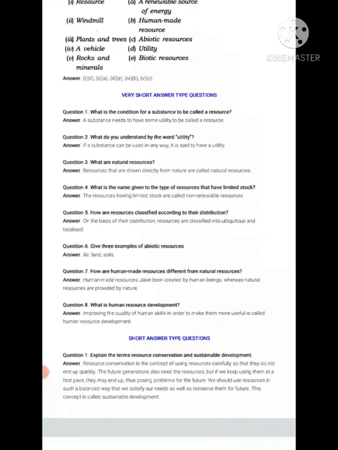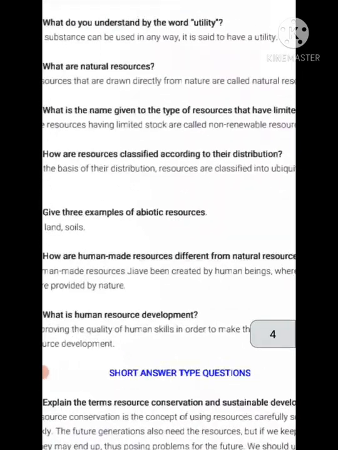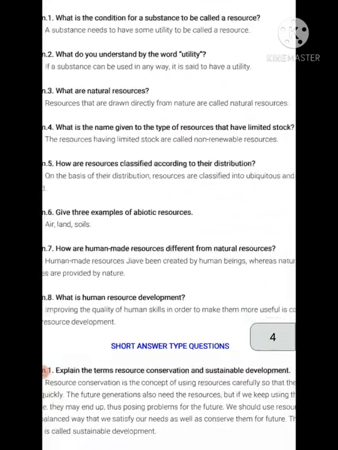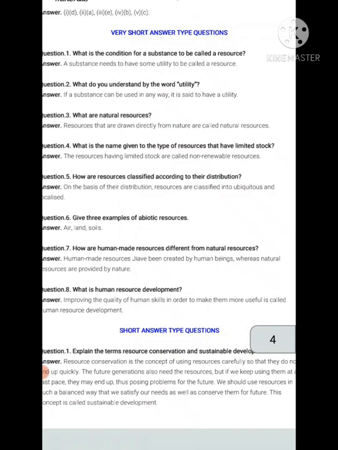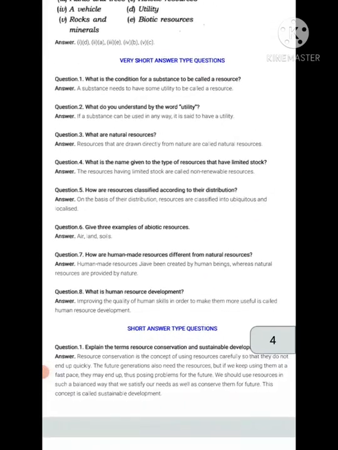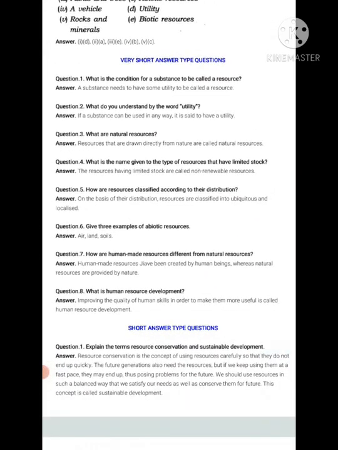Human-made resources have been created by human beings, whereas natural resources are provided by nature. What is human resource development? Improving the quality of human skills in order to make them more useful is called human resource development.